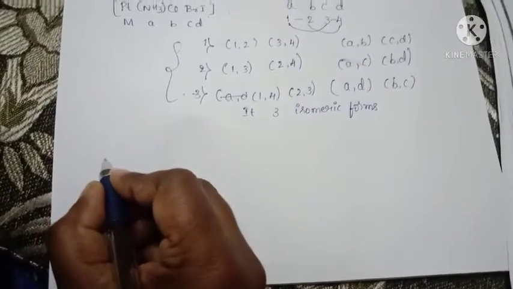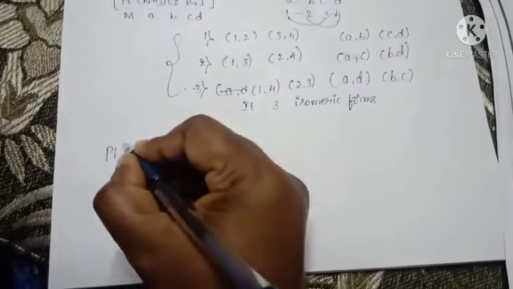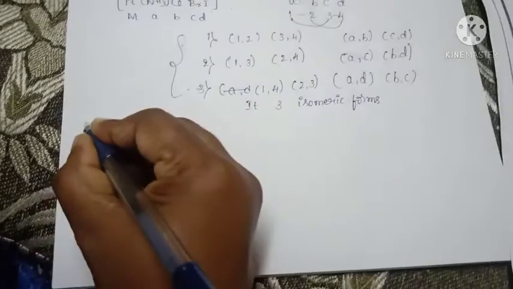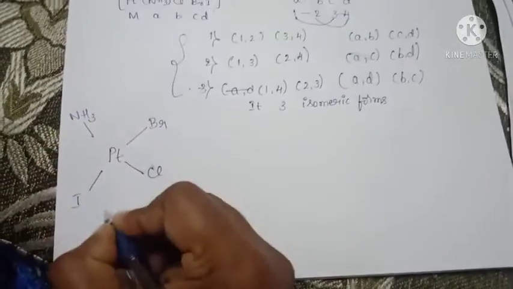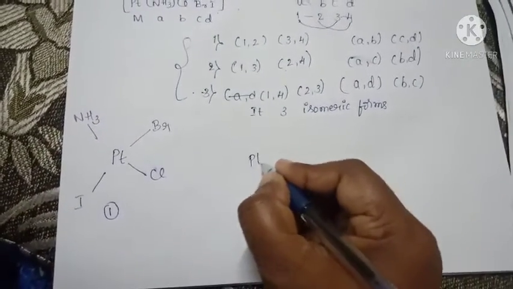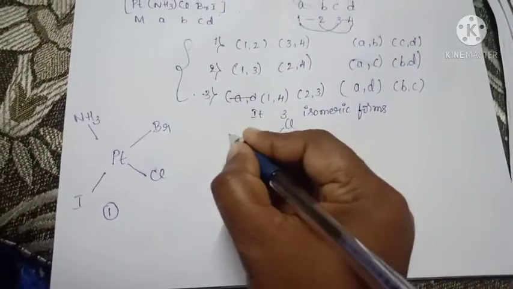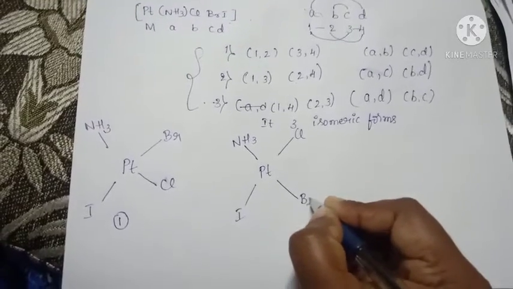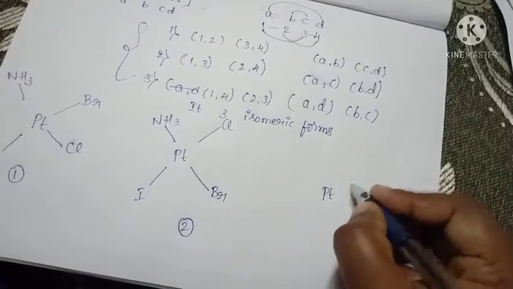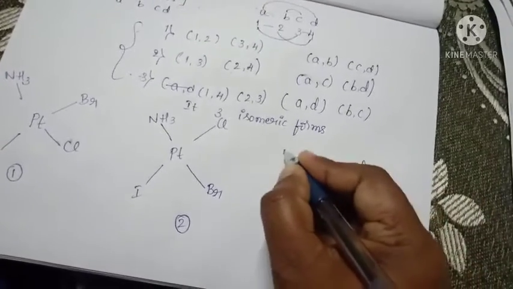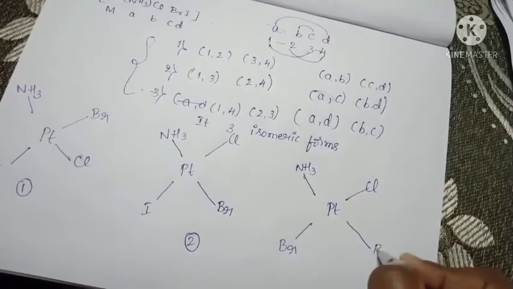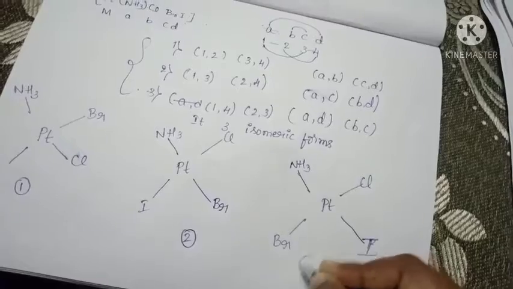But the 3 isomeric forms we can write like this: Pt, Br, Cl, I, NH3. This is one. The second one is platinum, Cl, NH3, I, Br. This is another one. Last one is platinum, Cl, NH3, Br, I. This is the third one.